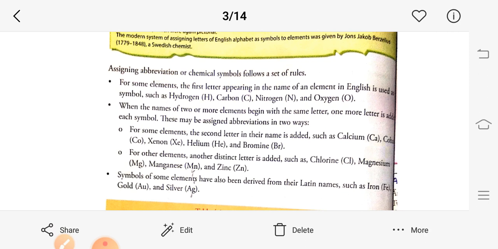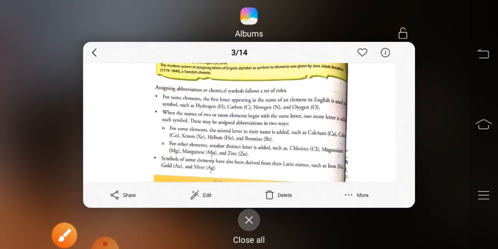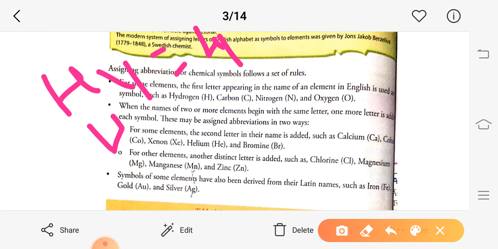So in the first case, we have seen that some of the chemicals are represented by the first letter. When the first letter is common in two chemicals, then we sometimes use the second letter also in the chemical symbol, like hydrogen H, and for an element like helium we use He.